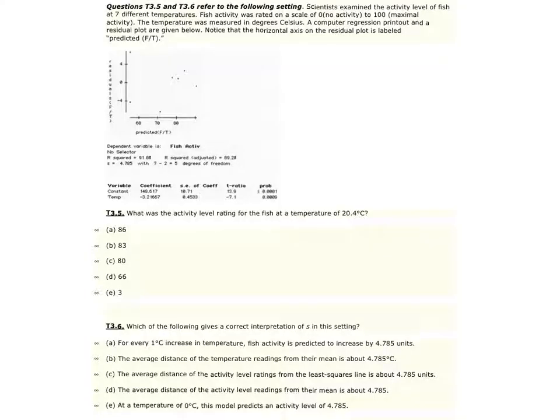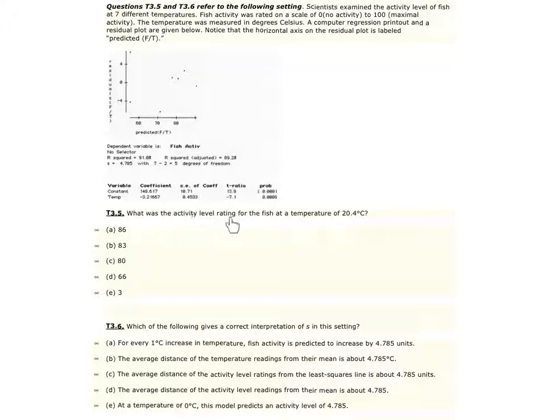Question 5 and 6. Scientists examined the activity level of fish at 7 different temperatures. Fish activity was rated on a scale of 0 with no activity to 100 with maximal activity. The temperature was measured in degrees Celsius. A computer regression printout and a residual plot are given below. Notice that the horizontal axis on the residual plot is labeled as the predicted of S/T, which would be fish per temperature. So here we have our residual plot and our computer output.